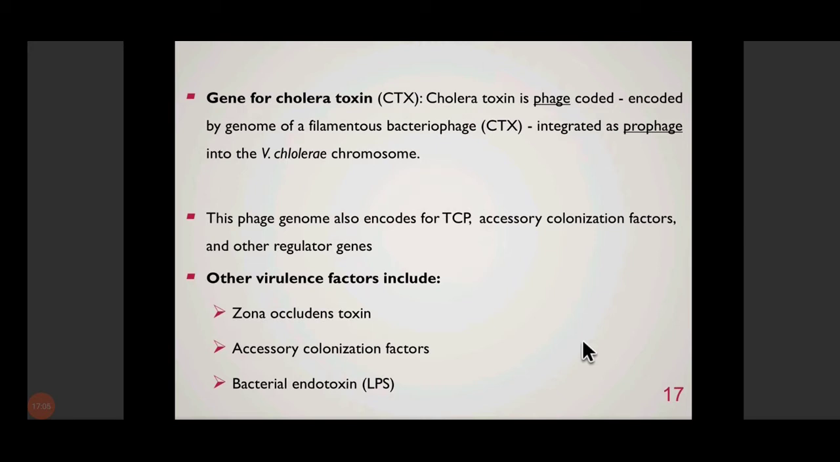This phage also encodes for the TCP, that is the toxin co-regulated pilus, and other accessory factors such as zonula occludens toxin, various other colonization factors, and bacterial endotoxin. All of them are co-regulated, and majorly they are encoded by this bacteriophage.